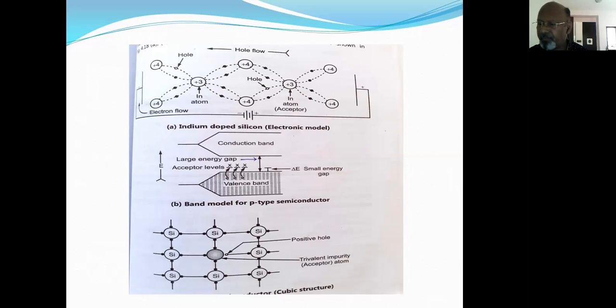Here, some of the silicon atoms are replaced by the trivalent impurity atoms. Since the impurity atoms contribute only 3 electrons, some of the sites normally occupied by electrons in this crystal will be left empty.